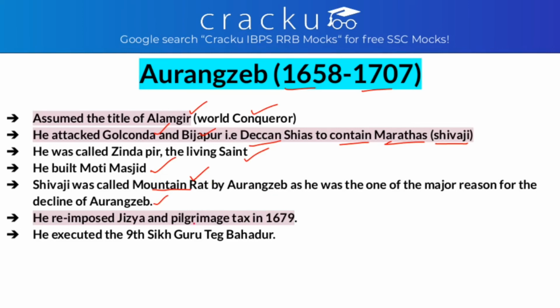Aurangzeb reimposed jizya and the pilgrimage tax in the year 1679. So the one who abolished the pilgrimage tax and jizya is Akbar, and the one who reimposed it is Aurangzeb. He executed the 9th Sikh Guru, that is Tegh Bahadur.